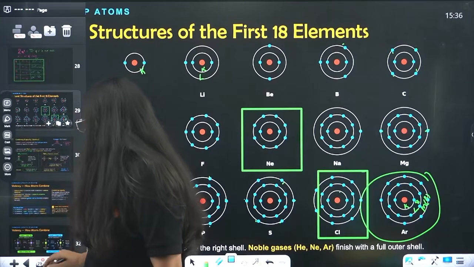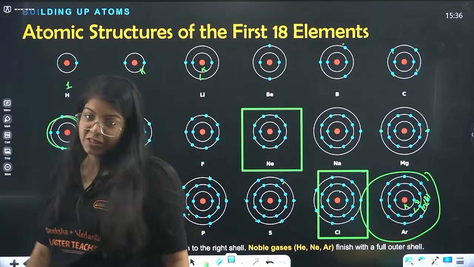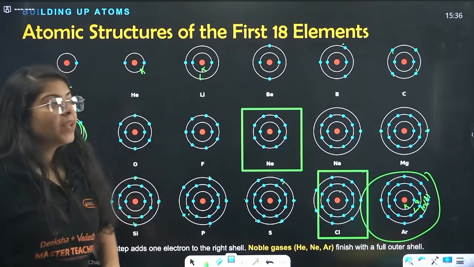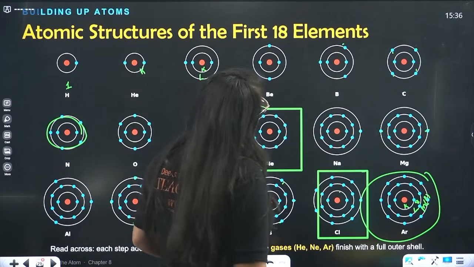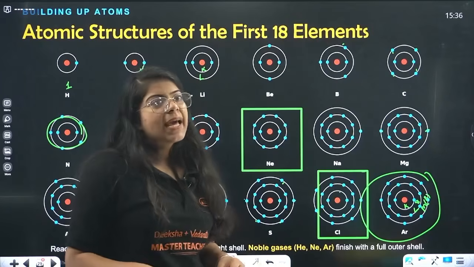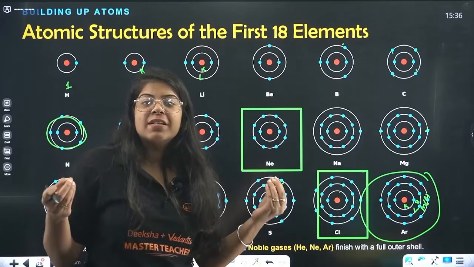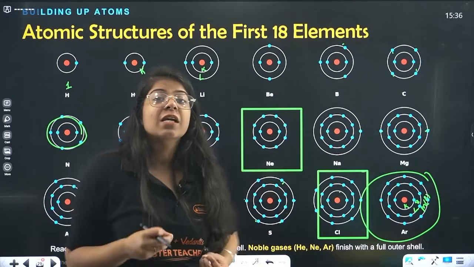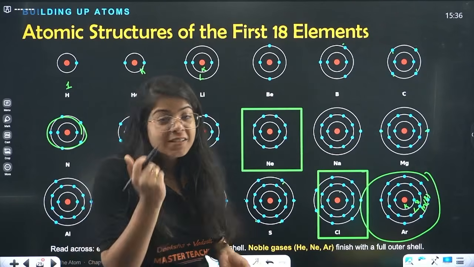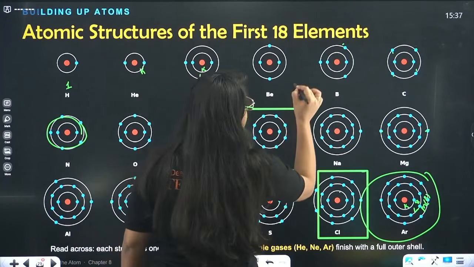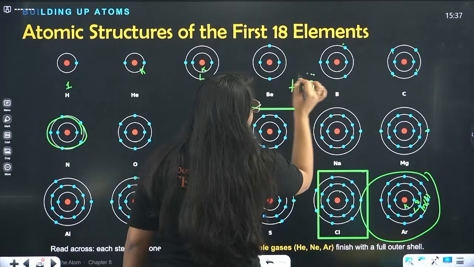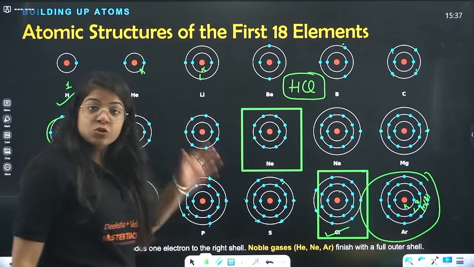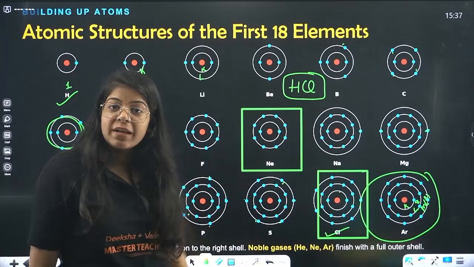Okay, now moving on to a very important and very interesting thing. Beta, you have seen that there are so many other things in nature which are not made up of a single element. We have acids, right? The acid HCl is made up of what? Made up of hydrogen and chlorine, right? So these are two different atoms combined together, right?